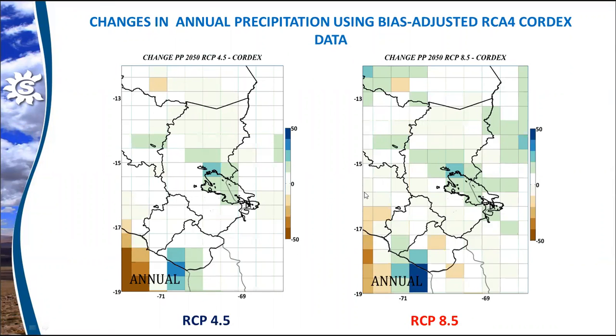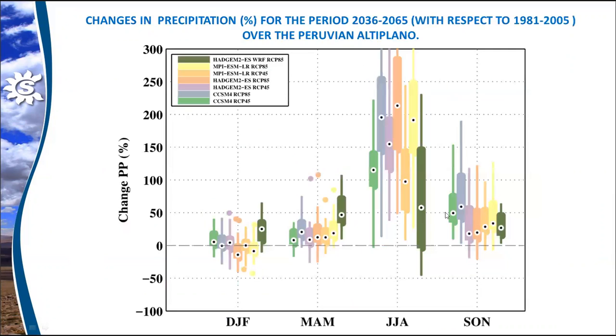According to the CORDEX scenarios, a similar pattern of slight increases is observed over the region, which is more widespread for the RCP 8.5 scenario. The results of precipitation might depend on the season selected. For example, in the austral summer period, which is the rainy period, the changes are in the range of minus 15% to 50%.